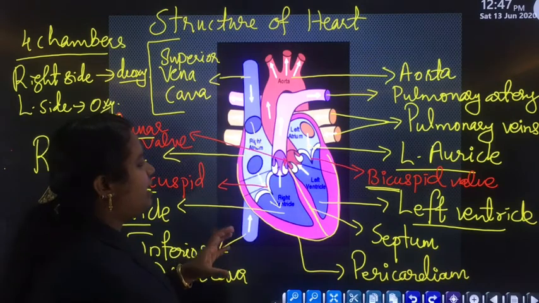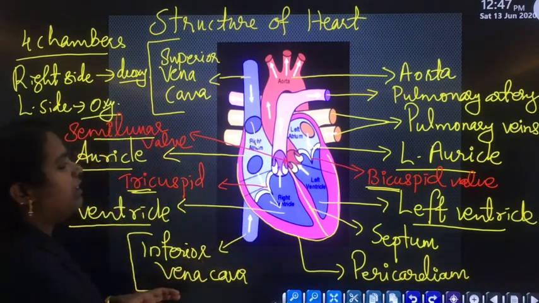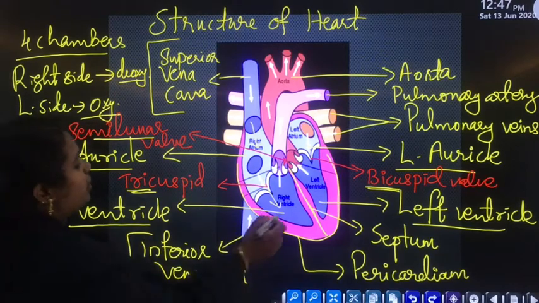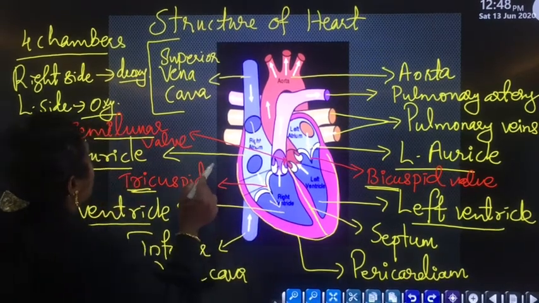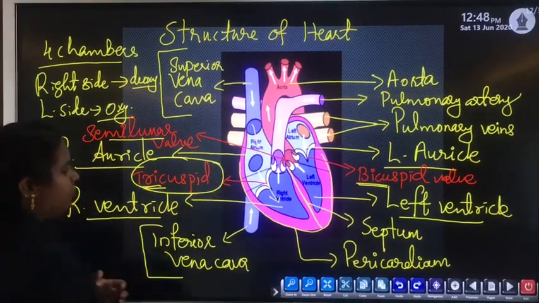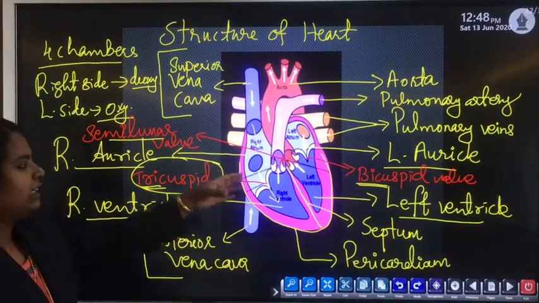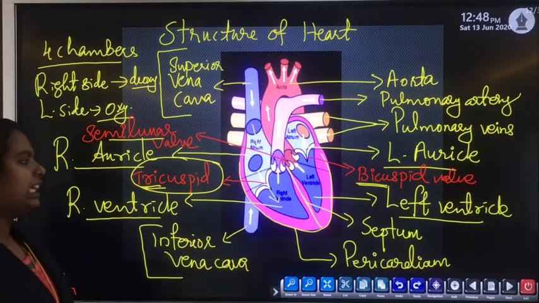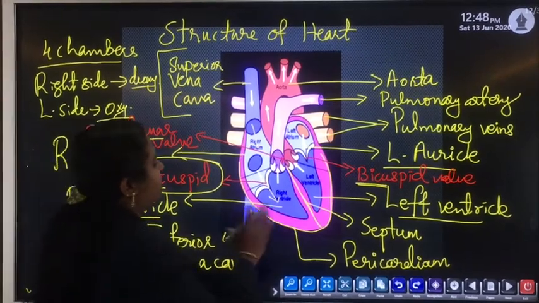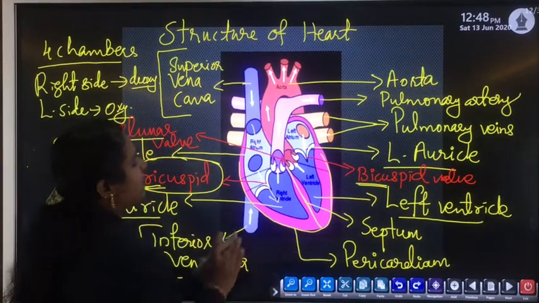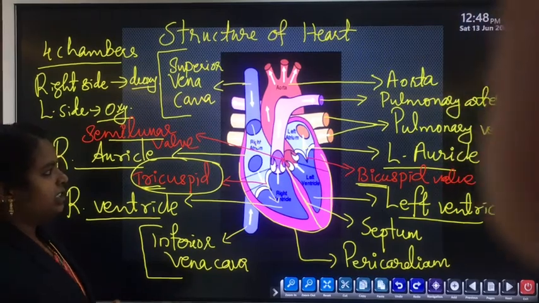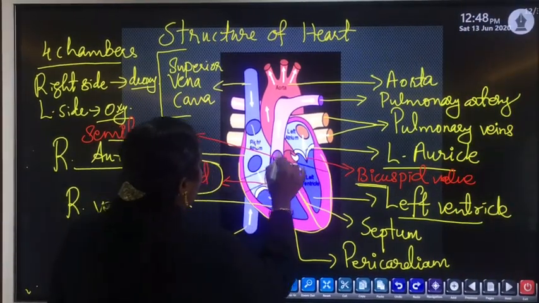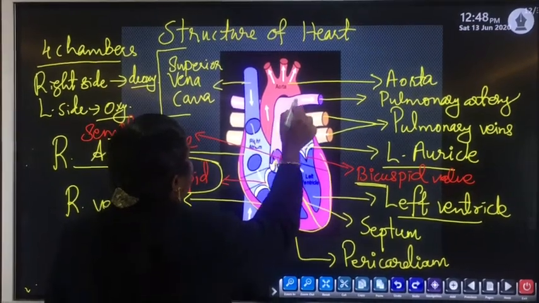And when this right atrium is completely filled with blood, when it contracts, that blood will move to the right ventricle through the tricuspid valve. This valve will open and blood is emptied into the right ventricle. Then when the right ventricle is completely filled with blood, due to the contraction of the right ventricle, this blood will move to the pulmonary artery. This arrow mark shows the movement of blood.